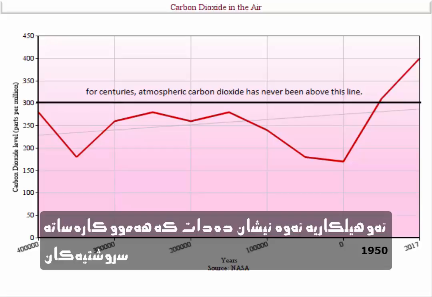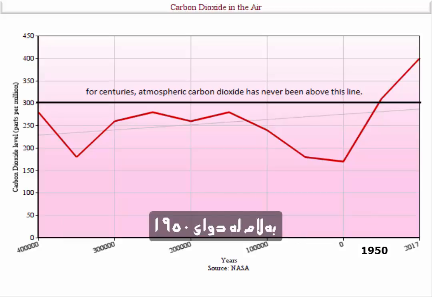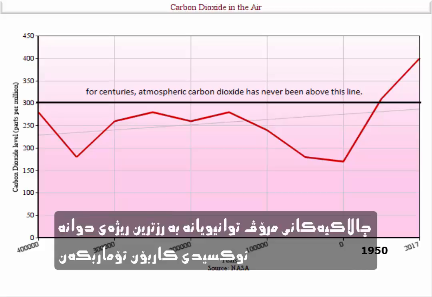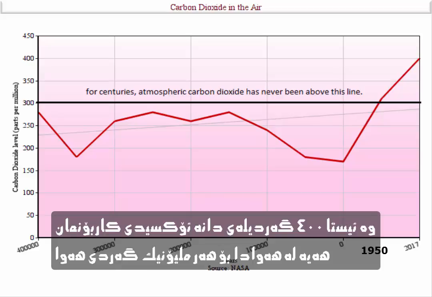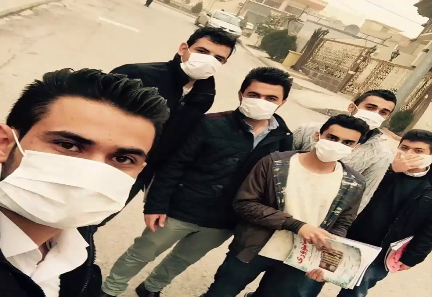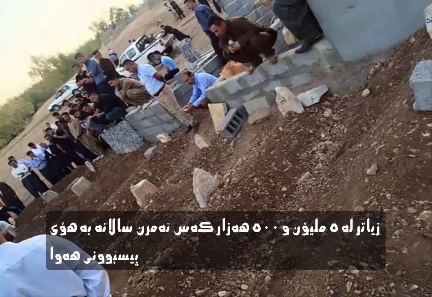This graph shows that all the natural disasters couldn't reach this amount of carbon dioxide, but after 1915, human activity reached the highest level of carbon dioxide, and now we have 400 parts carbon dioxide per million. More than 5.5 million people worldwide are dying prematurely every year as a result of air pollution.